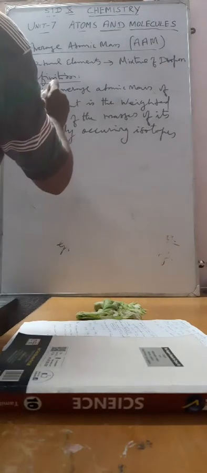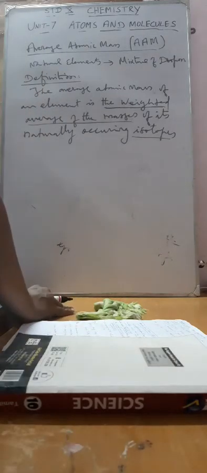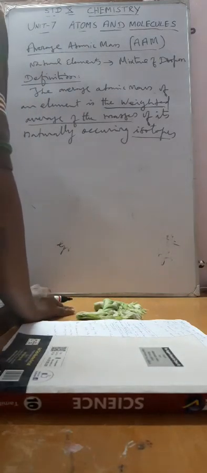This is the definition for average atomic mass. You can keep a simple form in your mind: the weighted average mass of isotopes is referred to as average atomic mass.